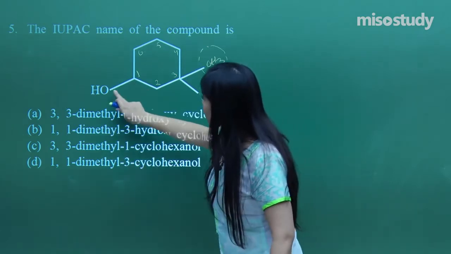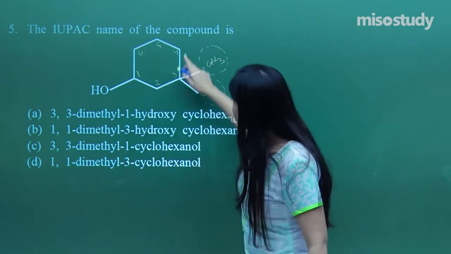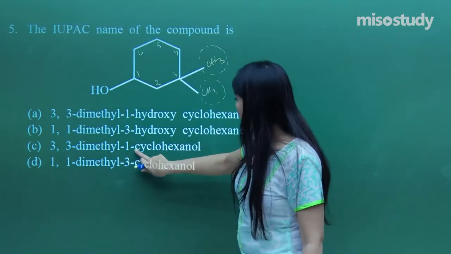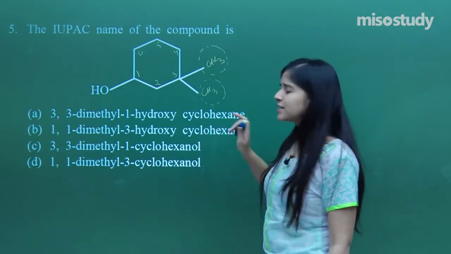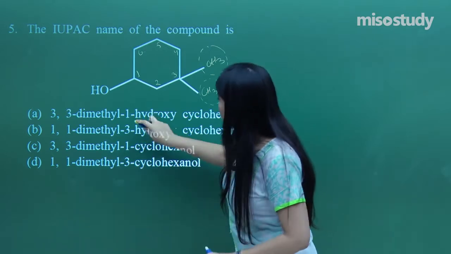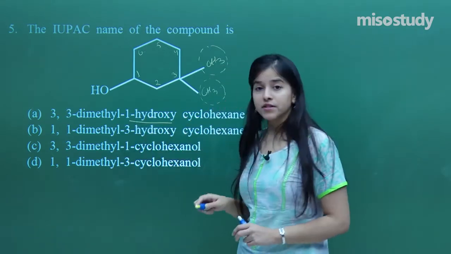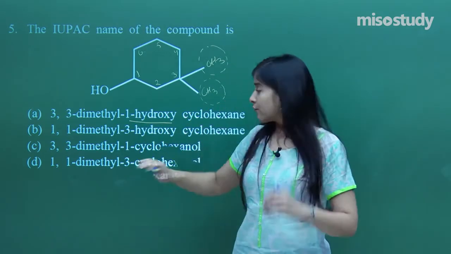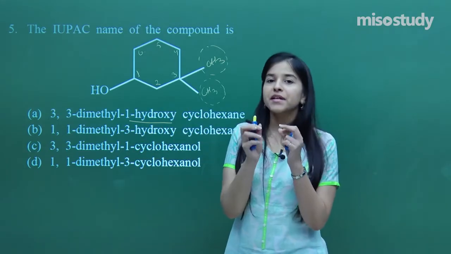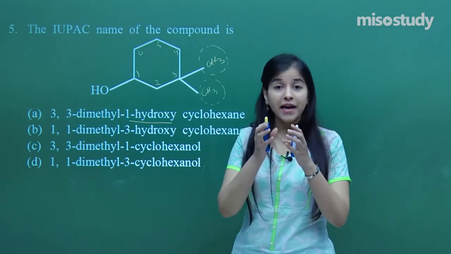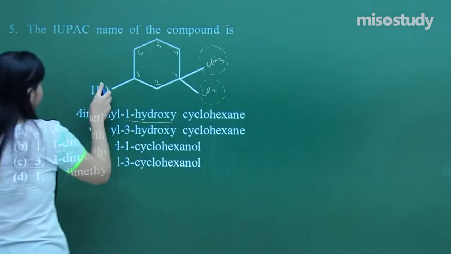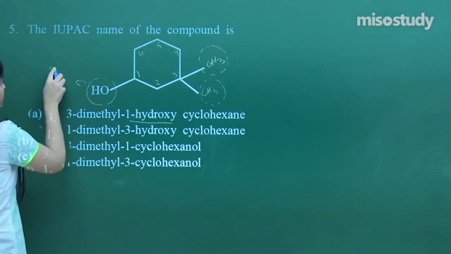And on to the first I've got ol. Also what? Also a cyclic ring. So it would be 3, 3 dimethyl 1-cyclohexanol. Definitely that will be our answer. Why? Because why haven't we mentioned 1-hydroxy? Can you just tell me? We haven't mentioned 1-hydroxy because whenever I am numbering that carbon as 1 which is attached directly to the non-terminating, over here this very group is non-terminating.